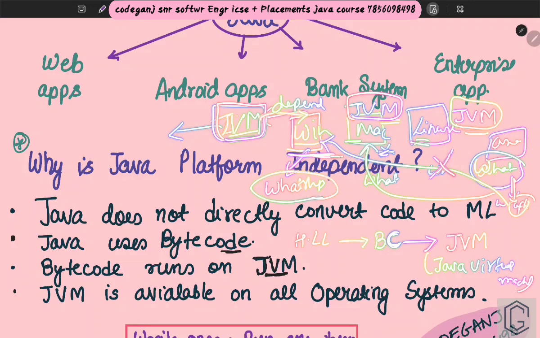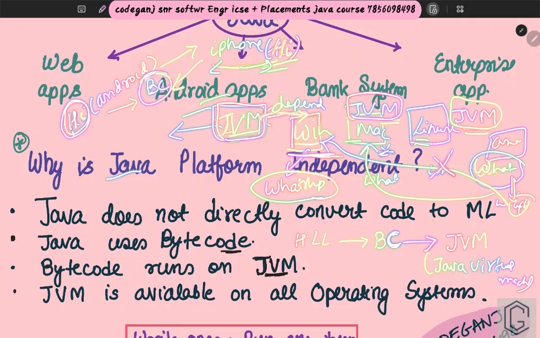But tell me one thing. If you are writing hi from an Android phone and sending it to an iPhone person, does the hi change? No, the hi is still hi, right? If your H is capital, he will also receive it as capital H, and the i is small. So what this means is, this happens because there is an intermediate code which is being interpreted by the JVM.